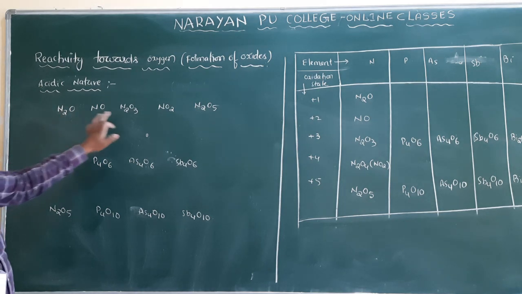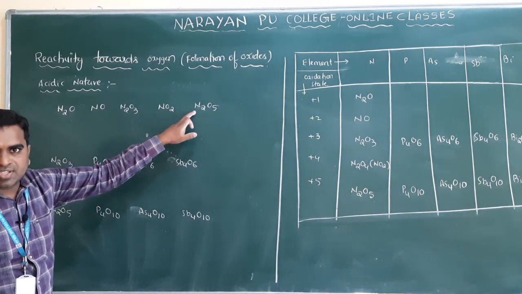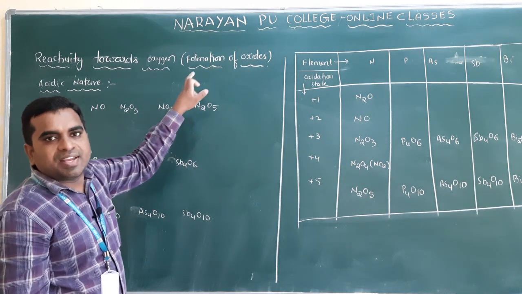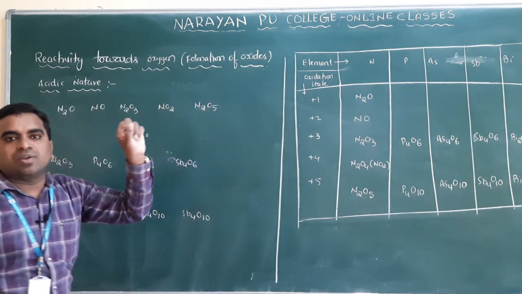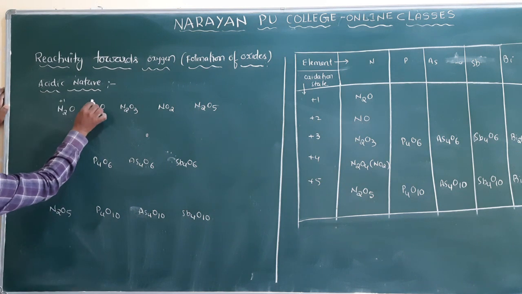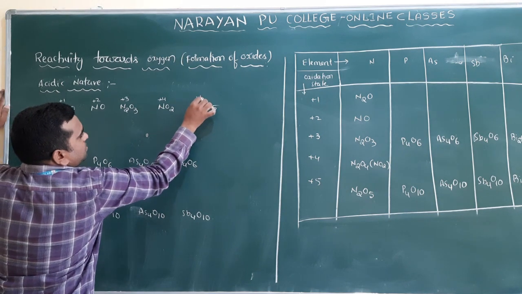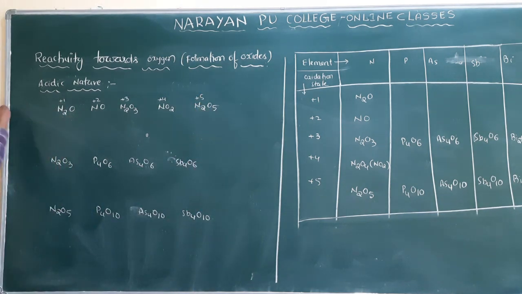What is the oxidation number? Here +1, and here +2, +3, +4, and +5. You know that, simple.